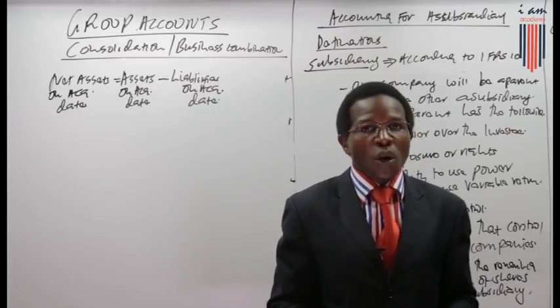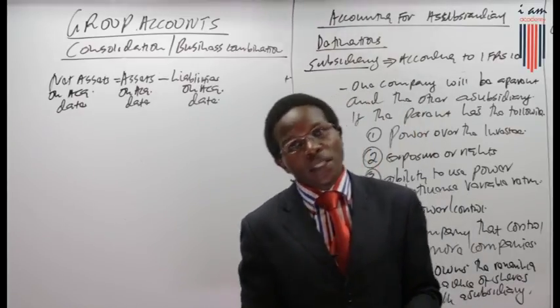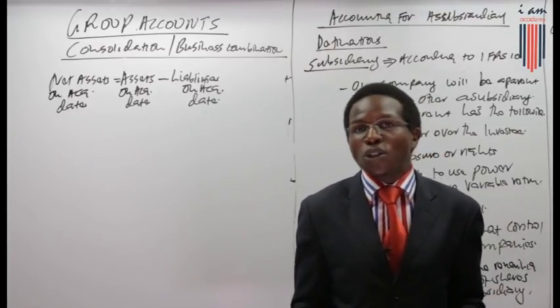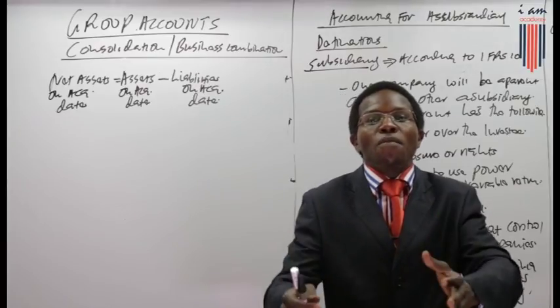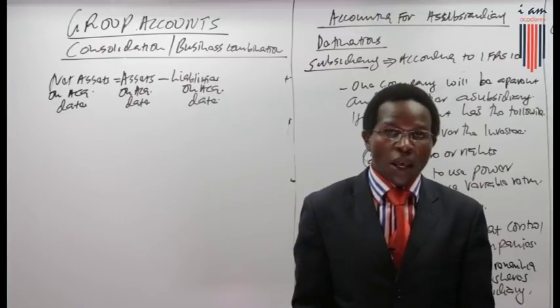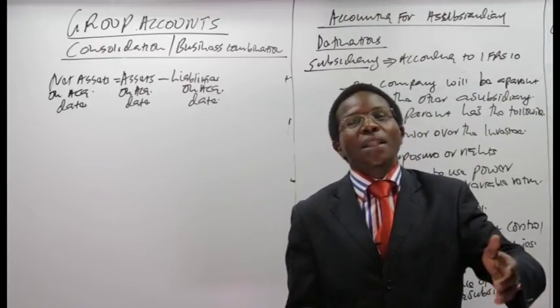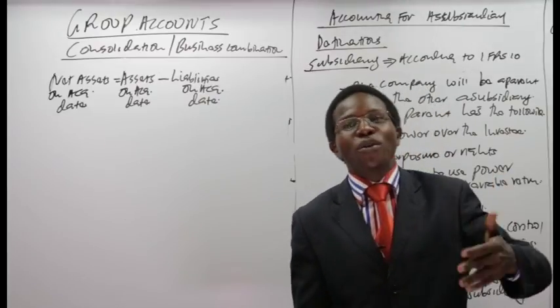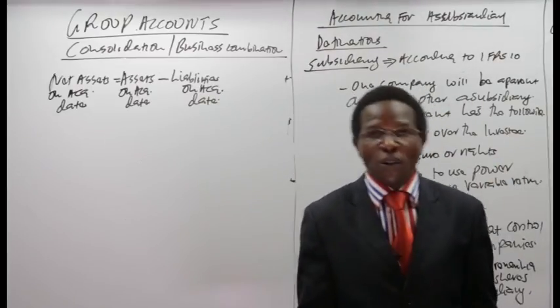This means that when you are going to prepare the consolidated financial statements, you may be given the separate financial statements according to IAS number 27. You may be given the separate financial statements at the date of consolidation. You need to remember that the assets at the date of consolidation are not the same as the assets at the date of acquisition.